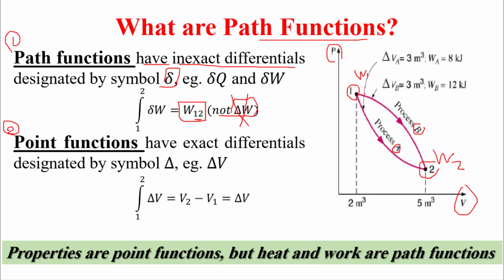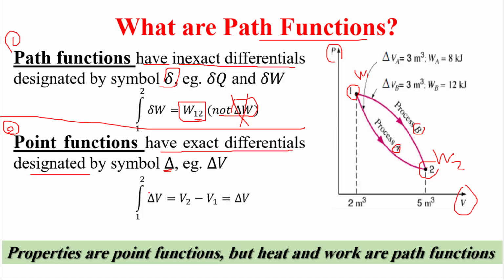It does not depend on the state. It does not depend on the point. But this is valid when we are talking about point function. So point function have exact differentials designated by symbol delta uppercase.